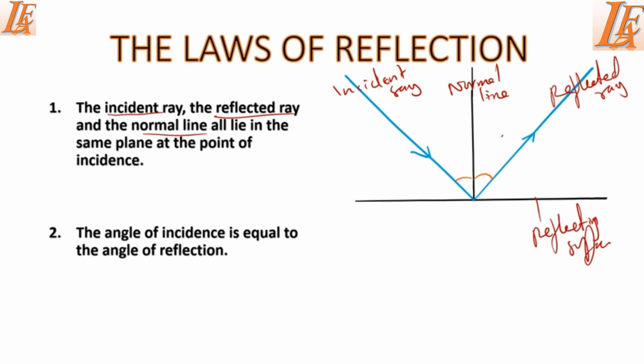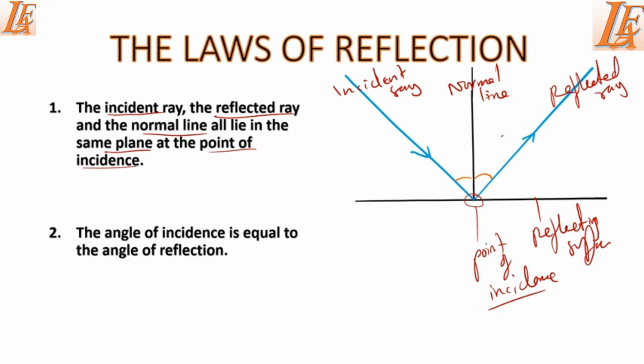So the law states that the incident ray, the reflected ray, and the normal line all lie in the same plane at the point of incidence. This is what we call a point of incidence. This one here, point of incidence. So the law states that the incident ray, the reflected ray, and the normal line all lie in the same plane at the point of incidence. So that is the first law of reflection.